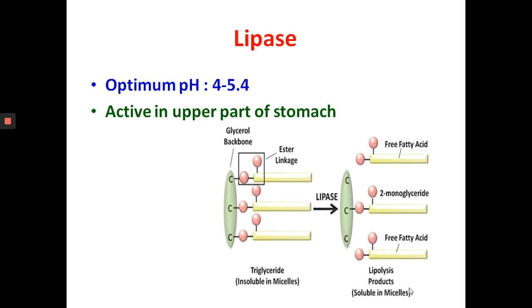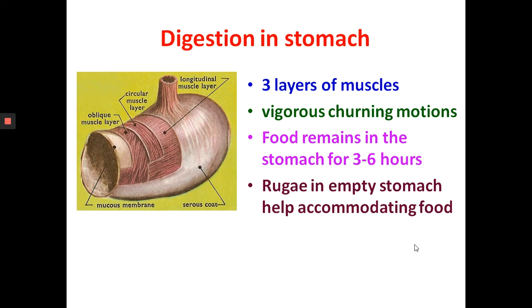stomach. And lingual lipase, produced by the cells of the tongue, is active in the mouth as well as in the stomach, especially the upper part of the stomach, the fundus. Here the ester linkage is broken down by the lipase, and monoglycerides and a free fatty acid are produced.